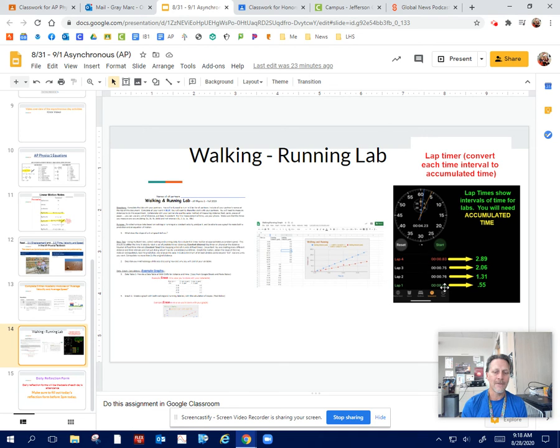Okay, and if you have a bunch of intervals, you're not going to get a slope on the graph that you're going to create afterwards. You're just going to get a flat line. So make sure you're doing accumulated time. Now, the directions for the whole lab are here, and you're going to see this in Google Classroom, and the example graphs are here. So if you don't know how to set up these graphs, I want your graphs to look just like mine. Okay, and so basically you're going to want to set it up in similar ways where we highlight information, we put it in separate columns, we get different series. You're going to see all that stuff in my example graphs.